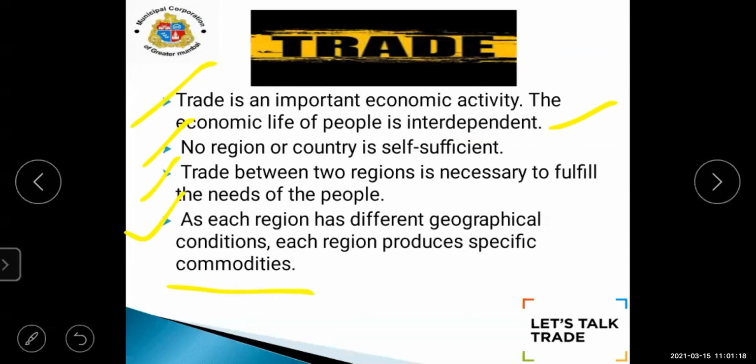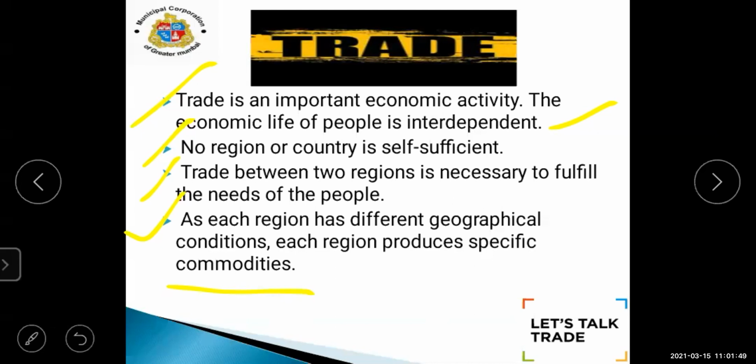Now, each country or each region has different geographical conditions, which means the climate is different. Sometimes it rains in one place, while on the other side of the region it doesn't rain. So there are different geographical conditions depending upon the region. Climatic conditions are different.